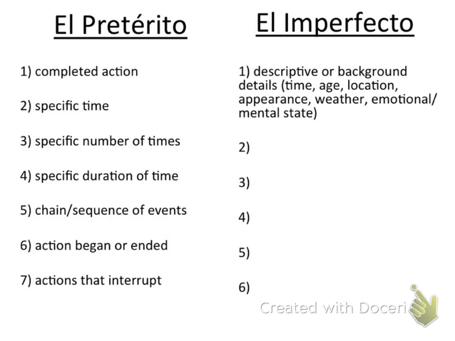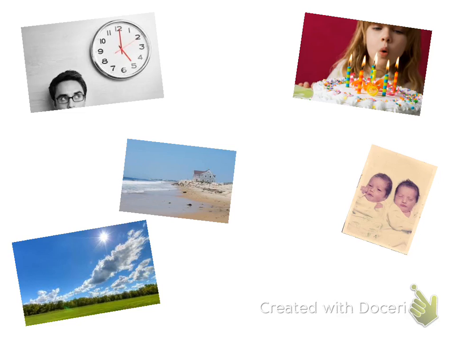Okay, moving over to the imperfecto. Our first one here, pretty extensive though: descriptive or background details. This can include a lot of things like the time that it was in the past, your age in the past, location, appearance, weather, emotional or a mental state. Okay, to start off with our descriptive or background details, we have time.